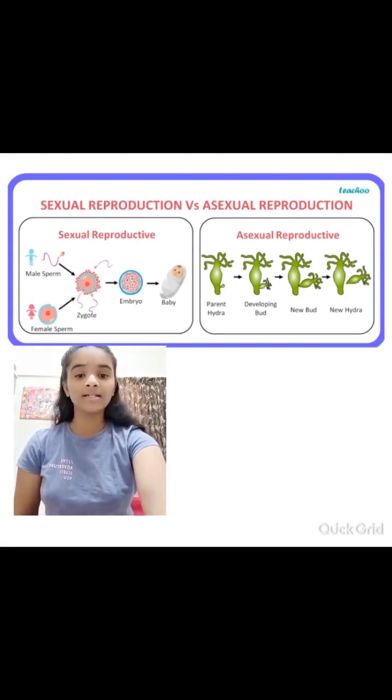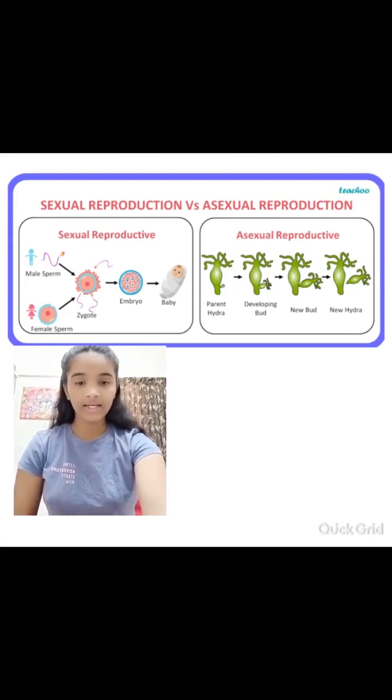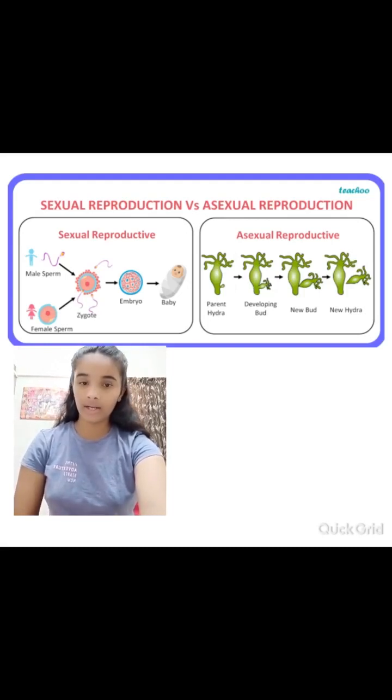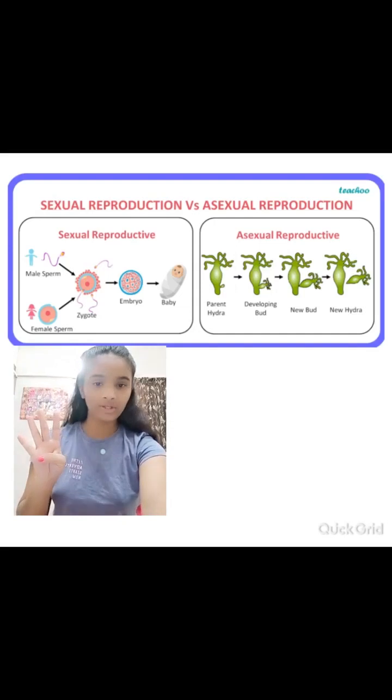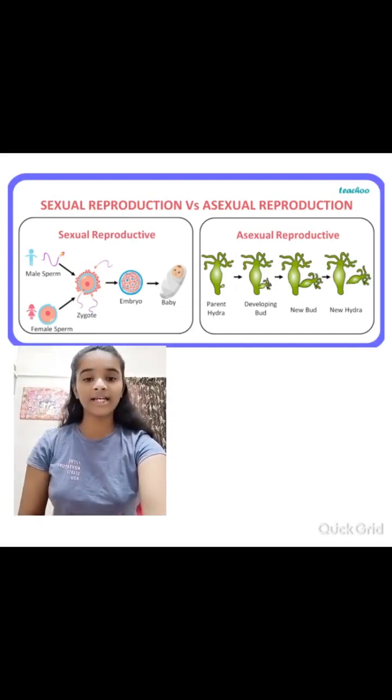Next question is, what are the features of asexual reproduction? The answer is, since only a single parent is involved, the offspring are identical to the parent and to each other. Binary fission, budding, fragmentation, spore formation, and vegetative propagation are examples of asexual reproduction.